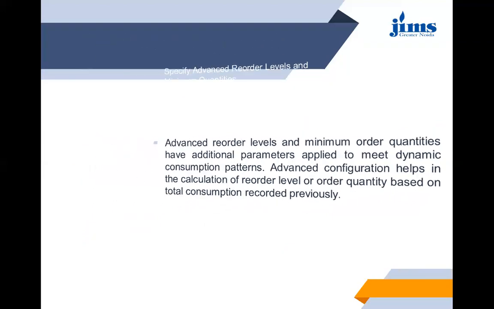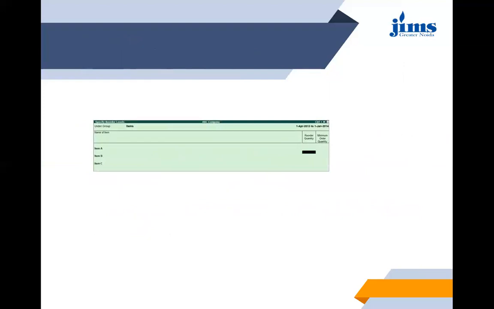So this specify reorder level dialog box will appear where you have to mention the group under which you are working, and at your right you have the name of the item. That item name you have to provide here. That will be categorized in A and B. If the items are more in number, then you can specify them one by one, and the quantity which needs to be added on, you have to mention the reorder quantity and minimum order quantity which is maintained, that will be displayed on your right.